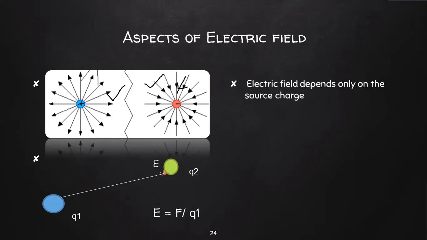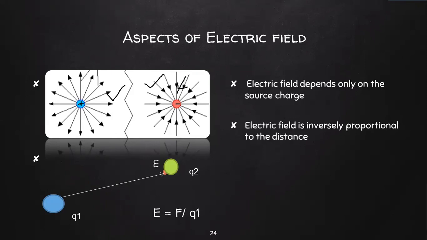Electric field depends only on the source charge. It does not depend upon the test charge. Sorry, this is our source charge and this is our test charge. Electric field depends only upon the source charge and not on the test charge.